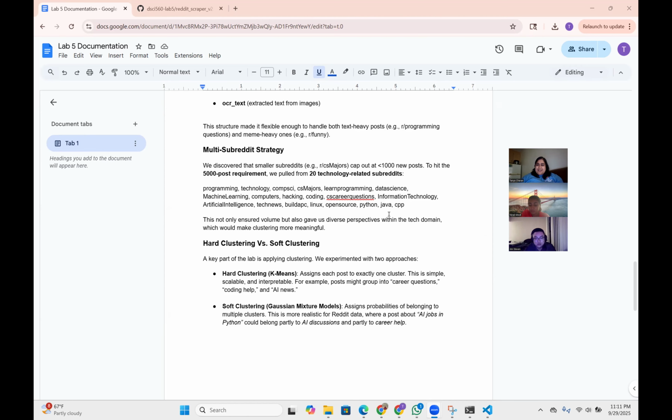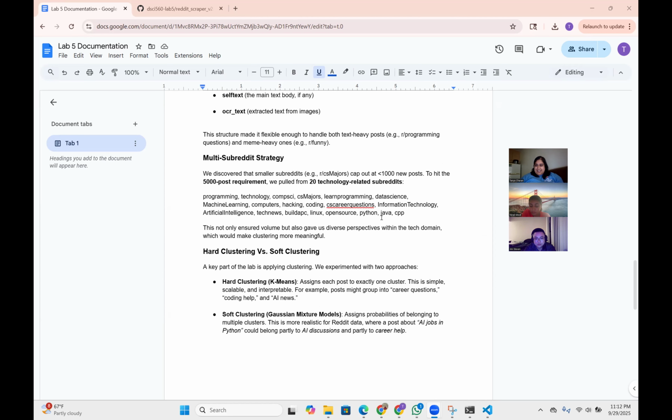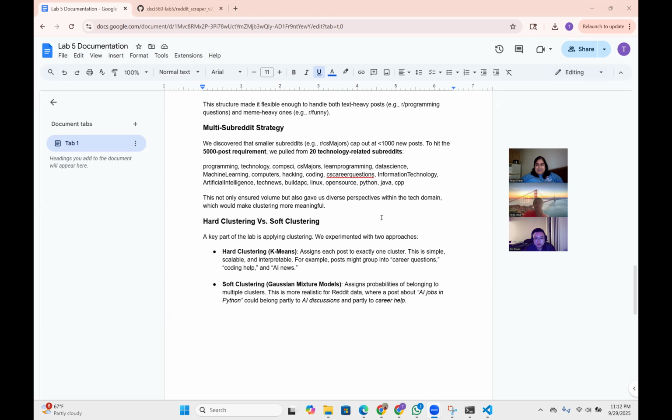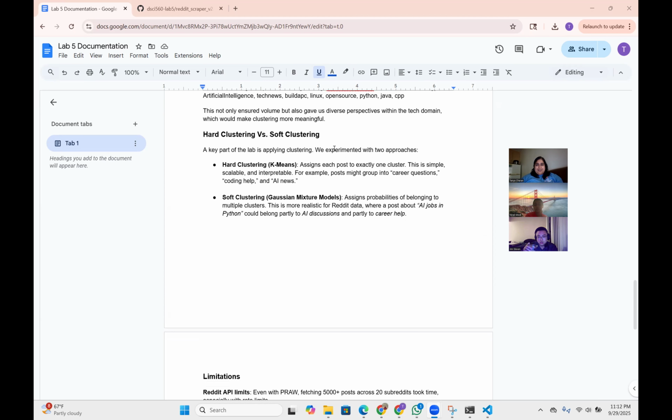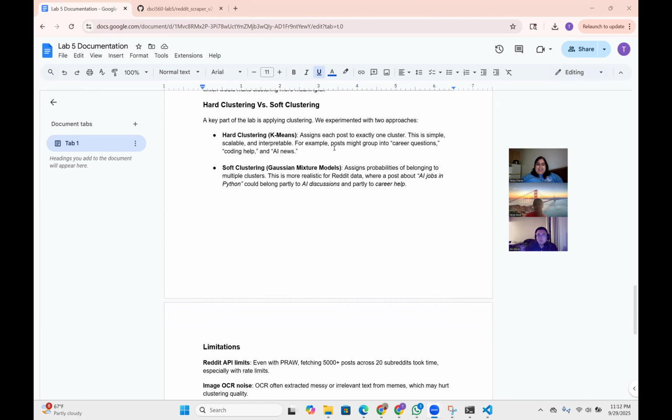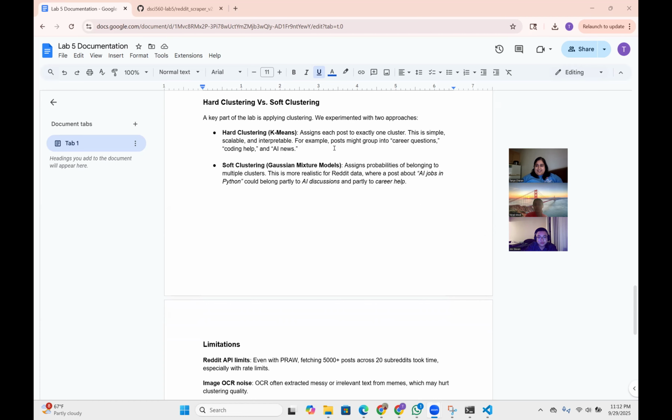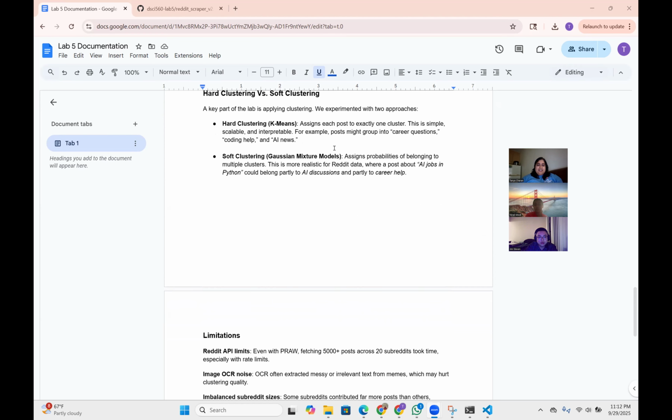In our case, we decided to stick to one theme, and this had to do with computers and tech, and job searching. This made sure that we had volume and it also gave us diverse perspectives in that whole tech and job searching domain, which would help make clustering more meaningful. Another thing that we talked about was using hard clustering versus soft clustering. We ended up using k-means clustering in our approach.